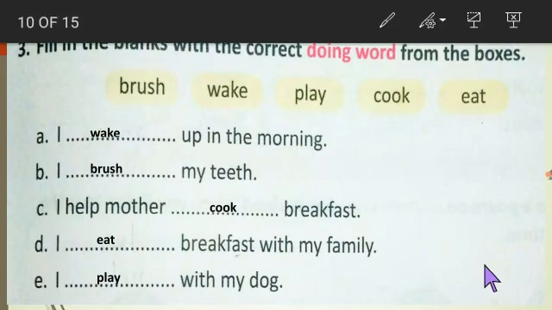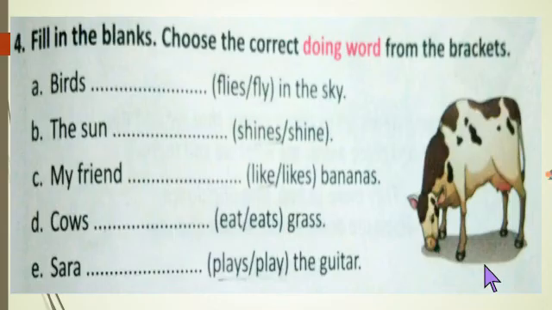See the next question. Fill in the blank, choose the correct doing word from the brackets. You can see in the brackets there are two options given here. We have to choose the correct option for the blank. Okay. See the first number, birds dash in the sky. Here the subject is plural. So we write here the plural verb. So we write here fly.